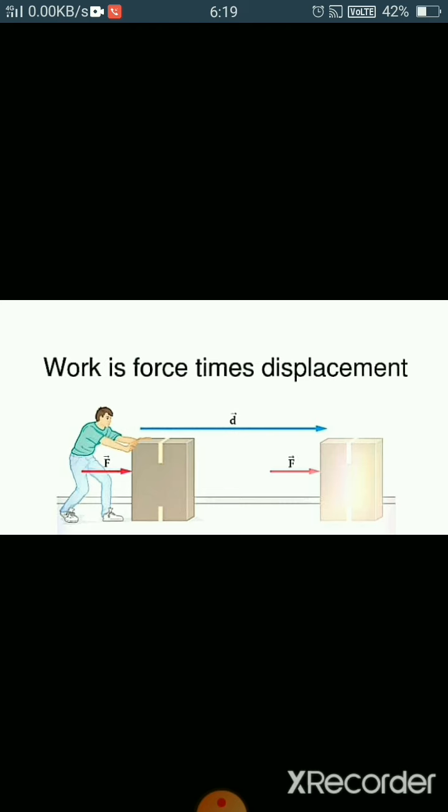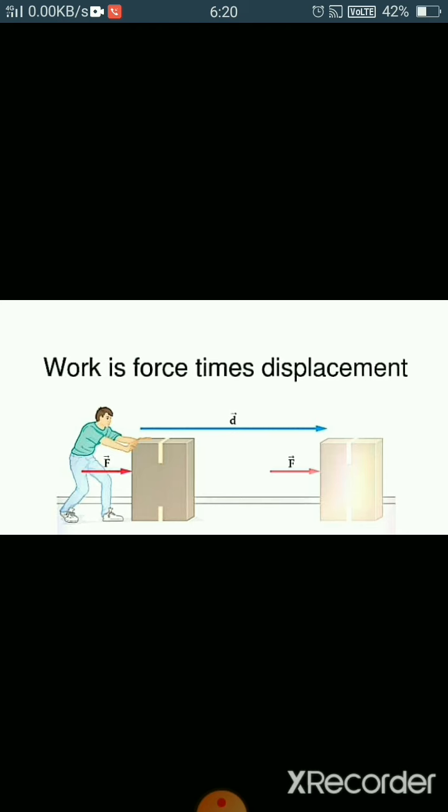Force and displacement are magnitudes multiplied, so the work done by a constant force acting on an object is equal to the product of the magnitude of force and the displacement. So work is a scalar quantity.